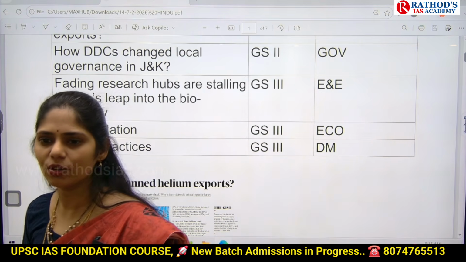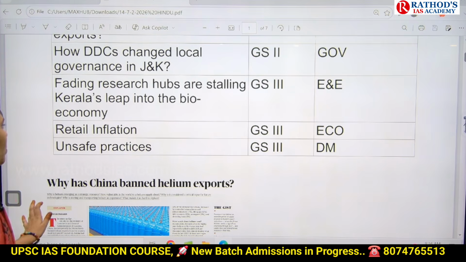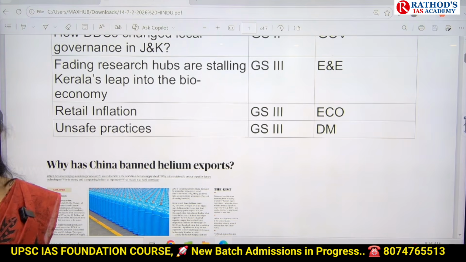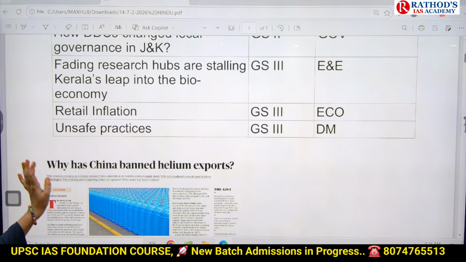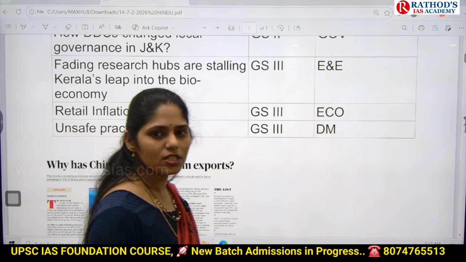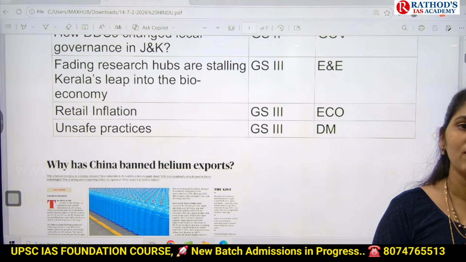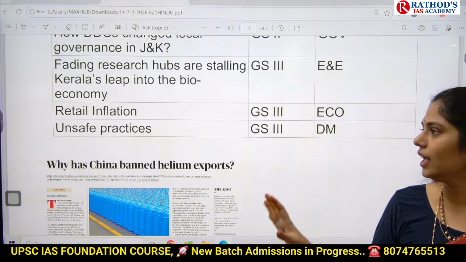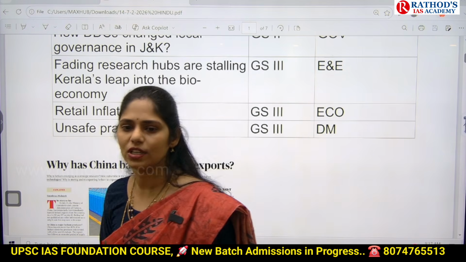And from this topic, you can expect both prelims as well as mains based questions. And the next topic: there is one article related to retail inflation in today's newspaper. We are going to see that. And the next one is unsafe practices, an article which talks about the Vietnam boat tragedy. In that boat tragedy, many of our Indians died. And even India started an operation to bring their dead bodies back to India.